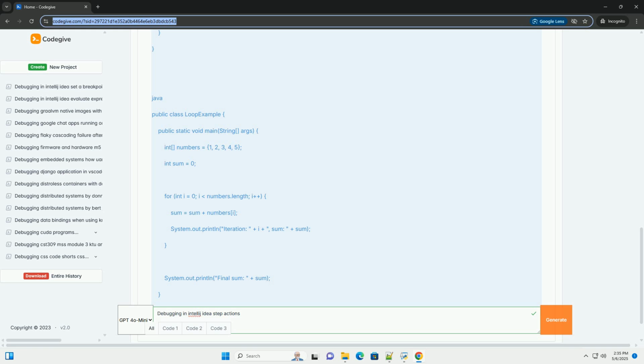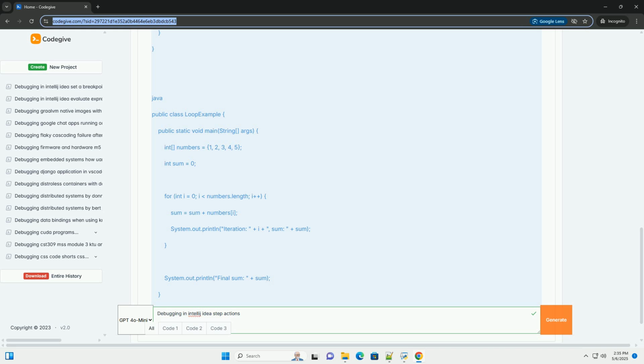Step into my code, Alt plus Shift plus F7, is similar to step into, but it will only step into code that you wrote, i.e., not library code or framework code. This can be helpful when you're only interested in debugging your own application logic.